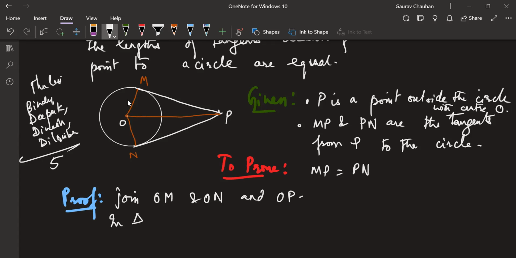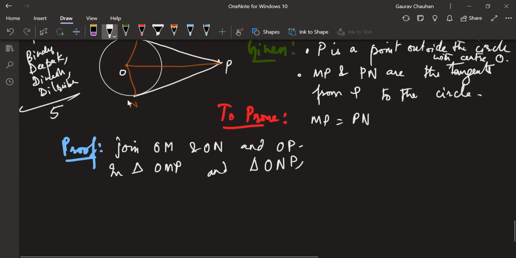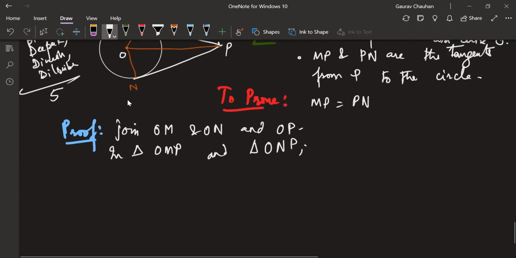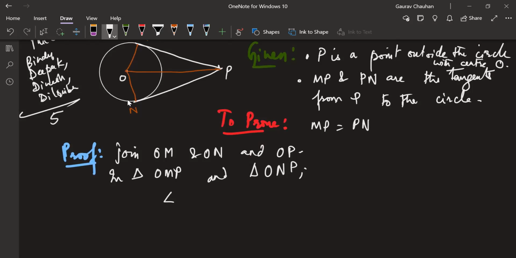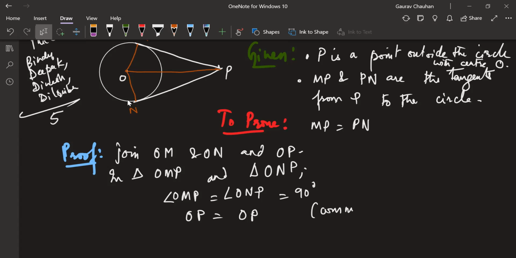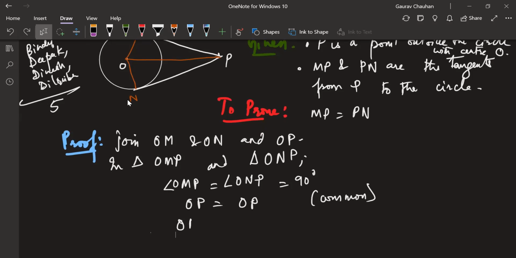Now you see in triangle OMP and triangle ONP, we have these two triangles. What do we say? We say that angle OMP is equal to angle ONP is equal to 90 degrees. That is the right angle. OP is equal to OP, common, and hypotenuse also, and OM is equal to ON.